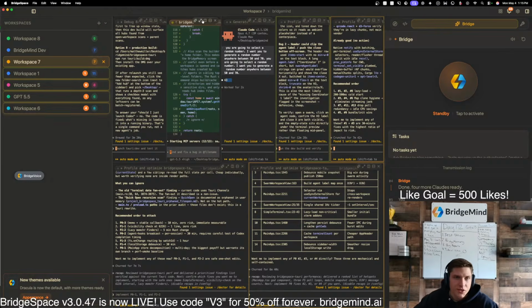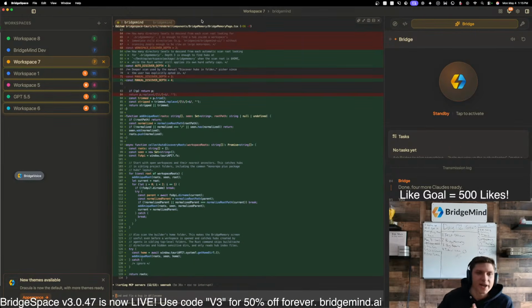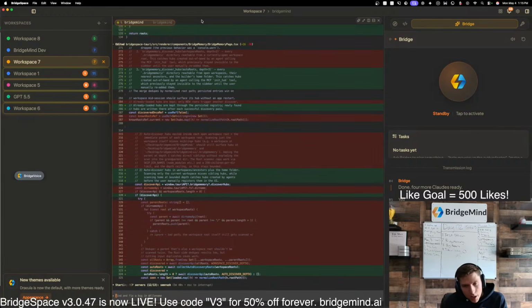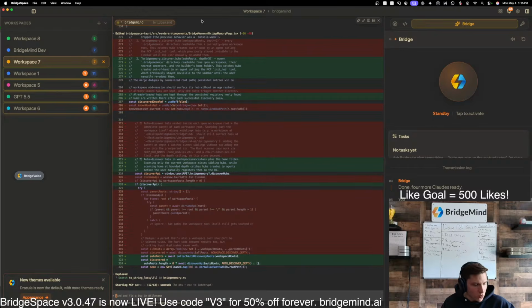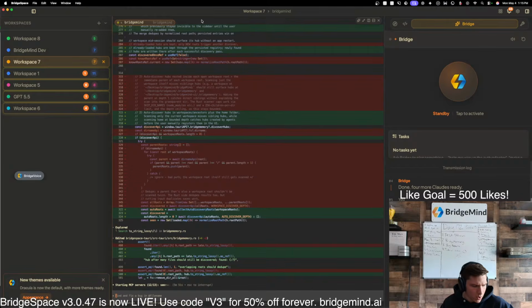Cool. All right, so this is a really interesting test. We basically had this bug, right? We're trying to get BridgeMemory shipped out. Did you set up the reward pool? I did, yeah. We've already generated like $150 through the affiliate campaign, which is pretty cool. Shout out to everybody that's been taking advantage of that.